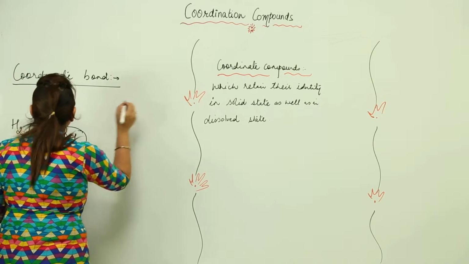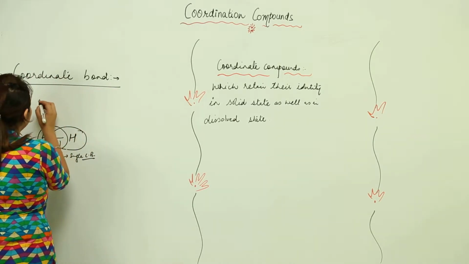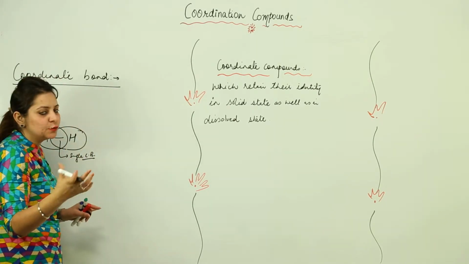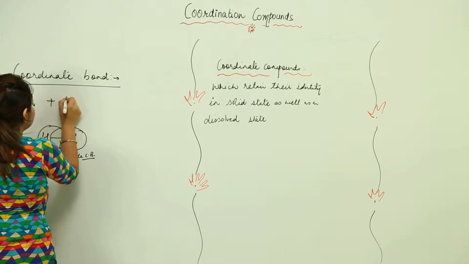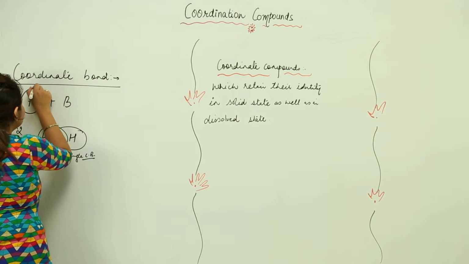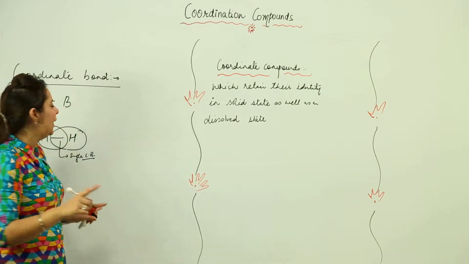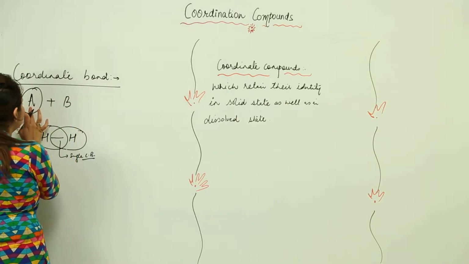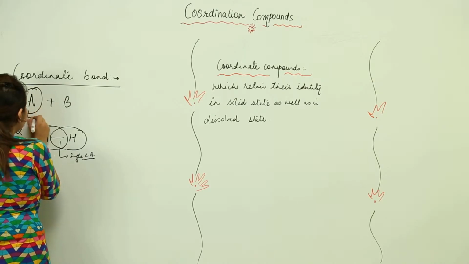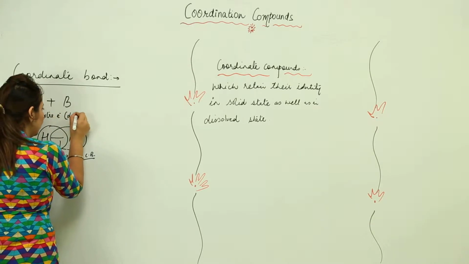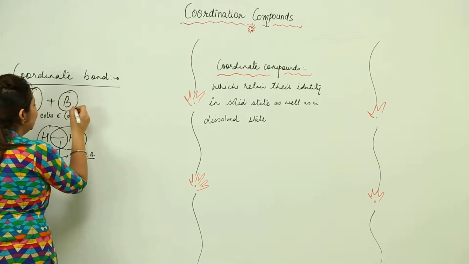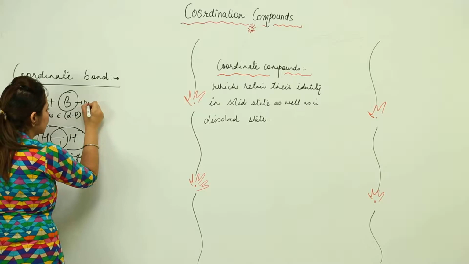See, in coordinate bond, there will be a bond formation between two substances or two atoms or two molecules, suppose it is a bond formation between A and B. In this, the specific condition which is required is that one combining species should have extra electrons. So we can say it should have lone pairs, and the other combining species should be deficient in electrons.